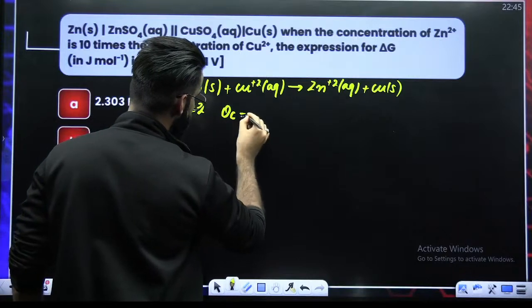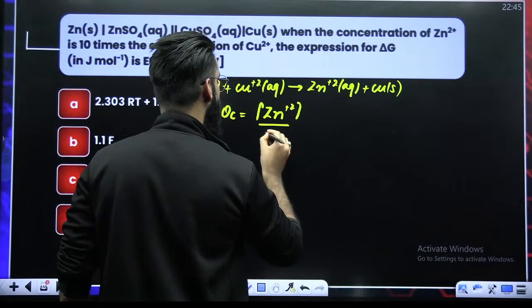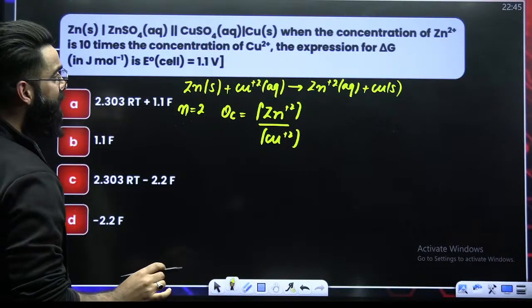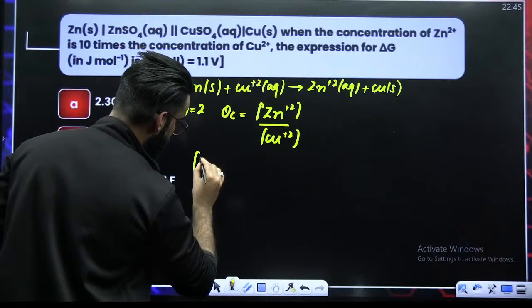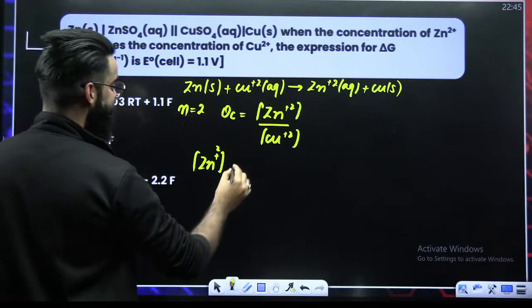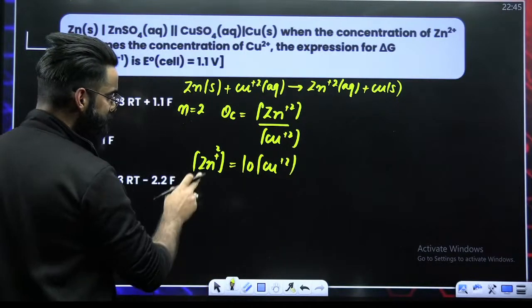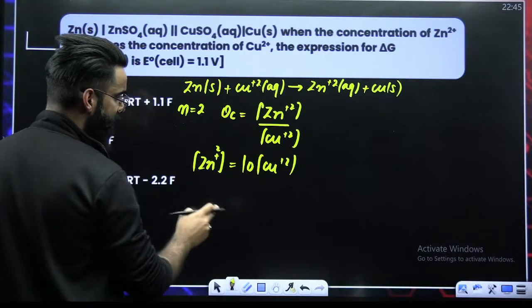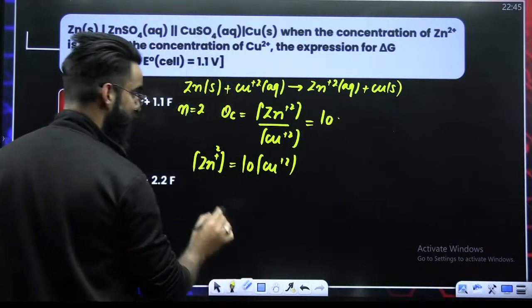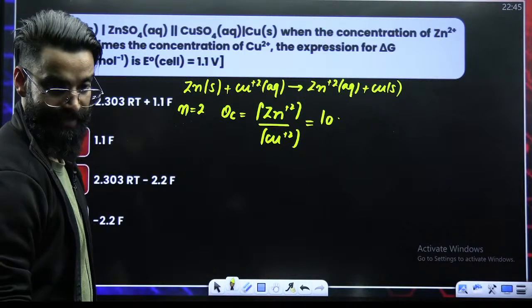And you can write the QC expression. QC is going to be concentration of zinc two-plus divided by concentration of copper two-plus. Now, as per the question, it's mentioned that concentration of zinc two-plus is 10 times the concentration of copper two-plus. So that means concentration of zinc two-plus divided by concentration of copper two-plus is equal to 10. So this value is equal to 10 as per the question. Technically, you got the QC value.